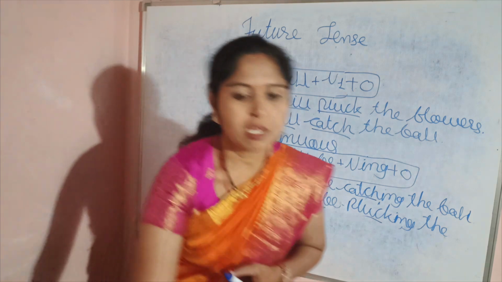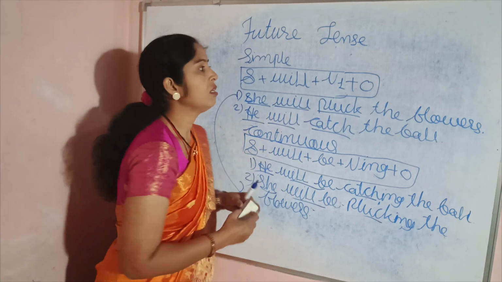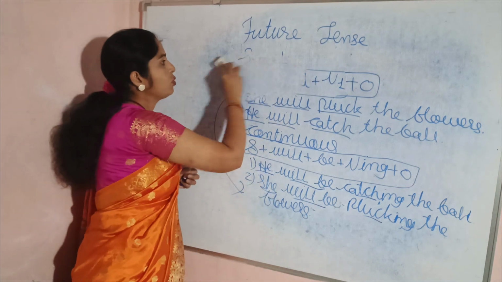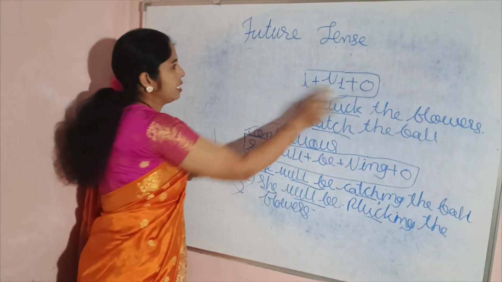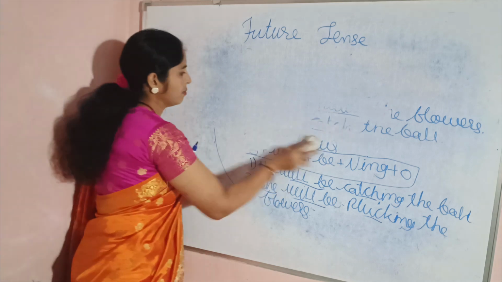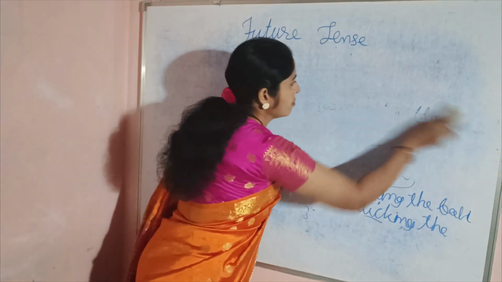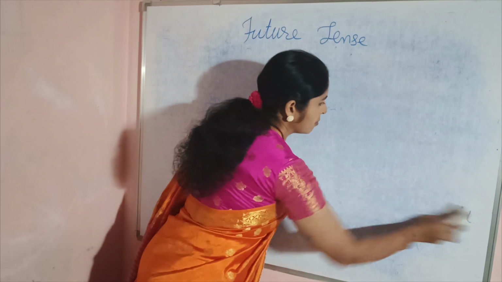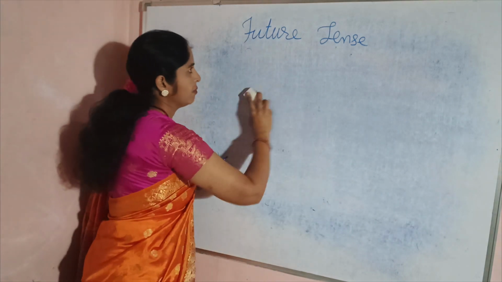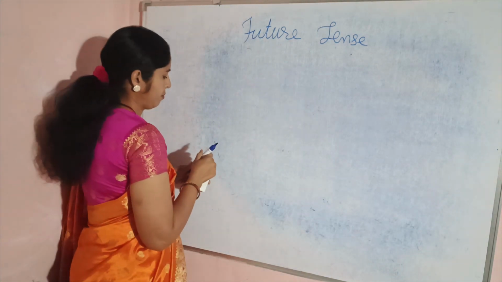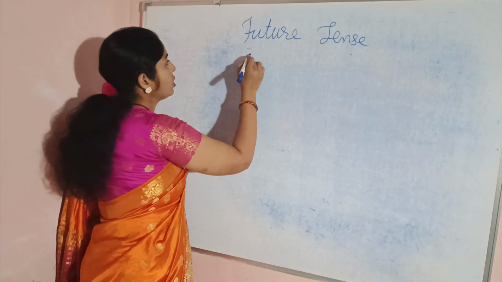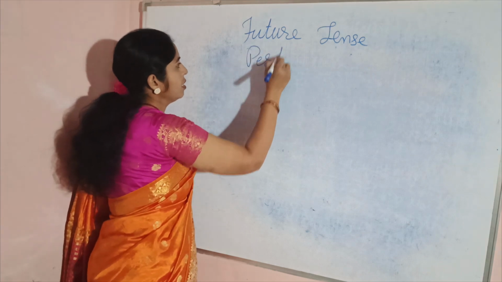Now let's see some sentences related to the future perfect tense and future perfect continuous tense. First, the future perfect tense.